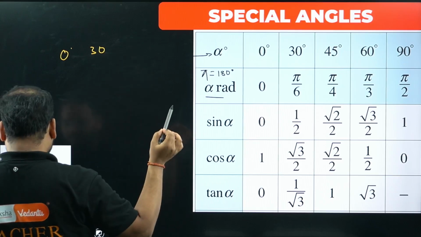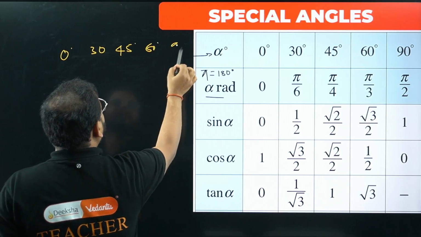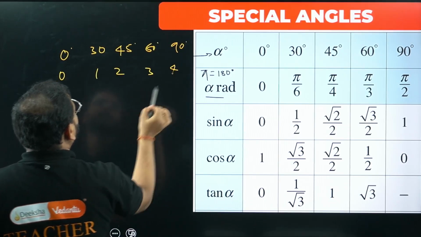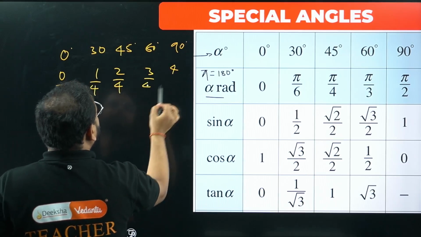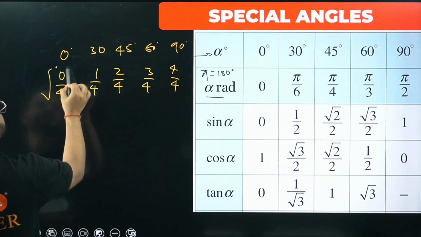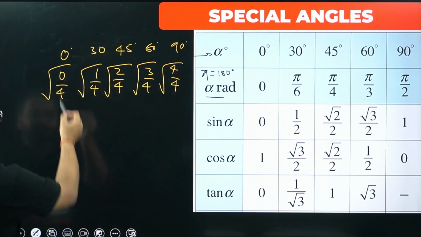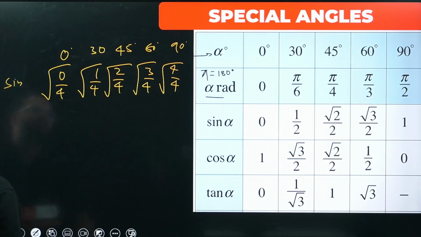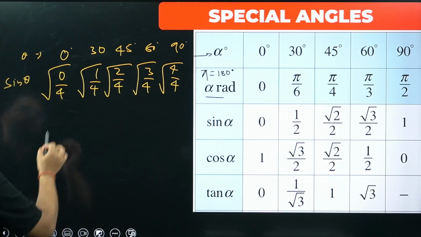So you can memorize this table in this way. 60 degree and 90 degree. Okay, right here 0, 1, 2, 3, 4, divide by 4, and now take the root. Check it out here. 0 by 4 is how much? 0. This is for sine. Sine theta. So this will be 0.